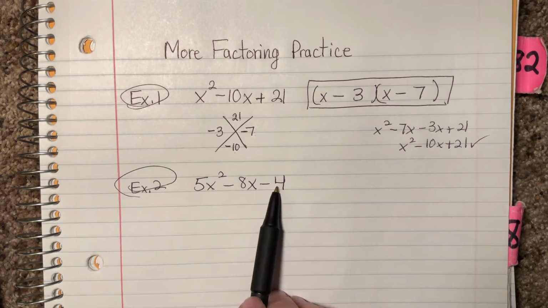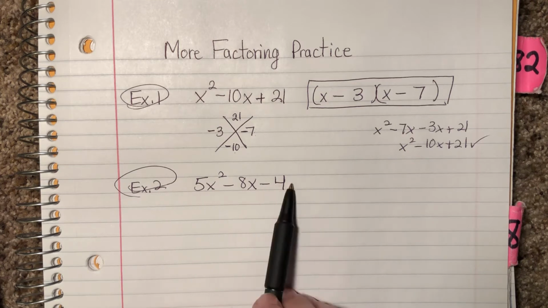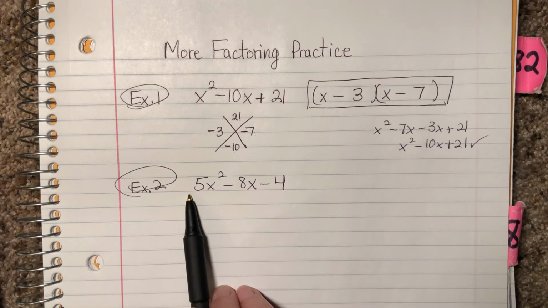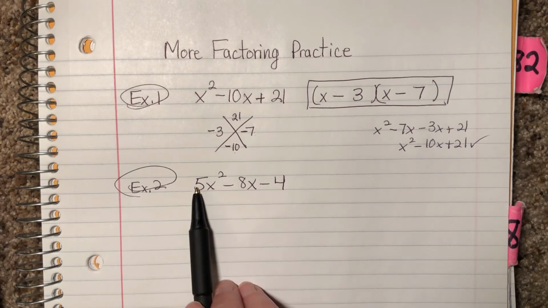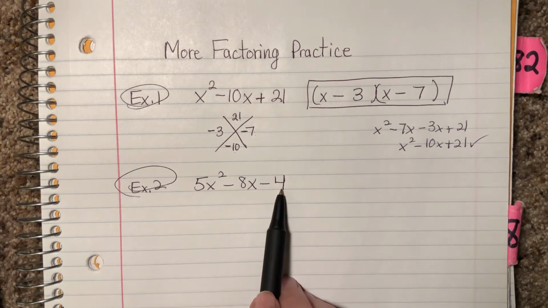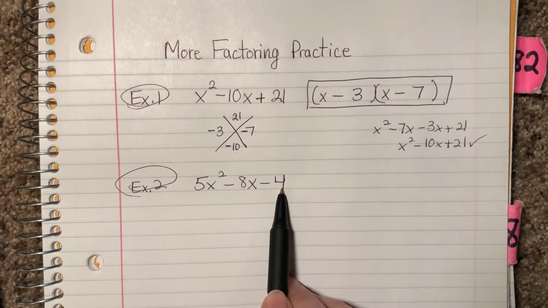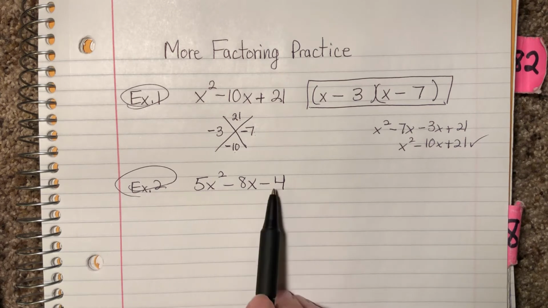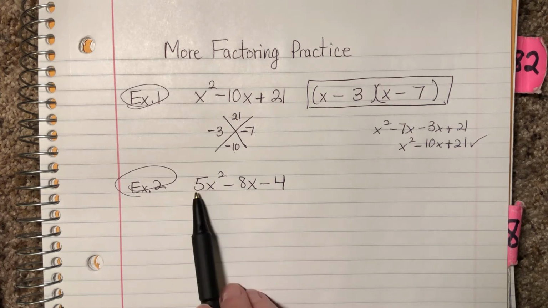Looking at this, there's no greatest common factor. Special pattern, it could only be a perfect square. I noticed that 4 is a square, but 5 isn't. So perfect square is out. Next step, crisscross.